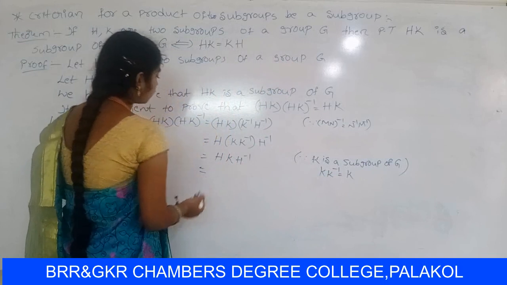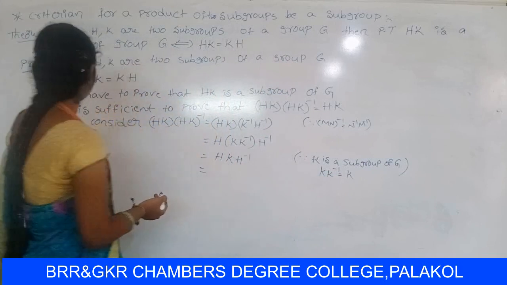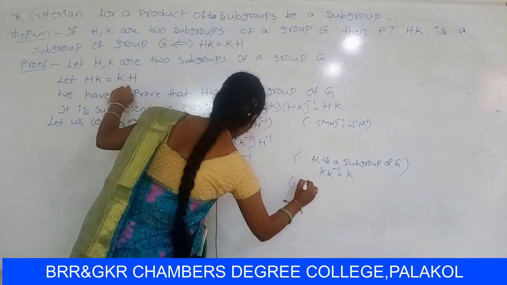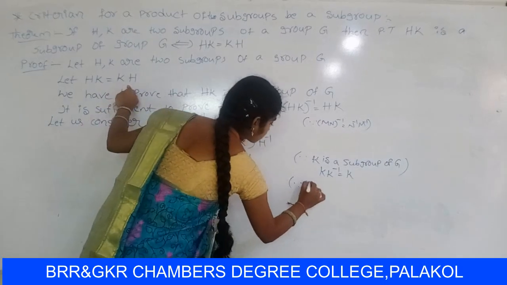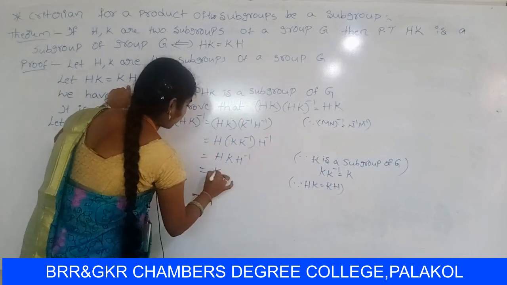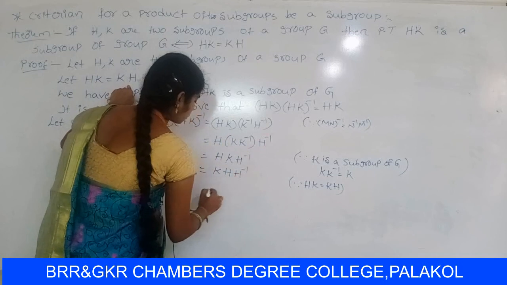Already you know that HK can be written as KH, since HK equal to KH. So KH H inverse.